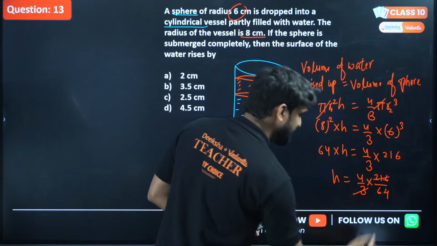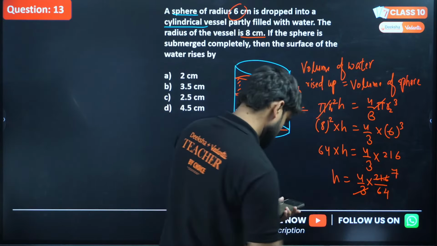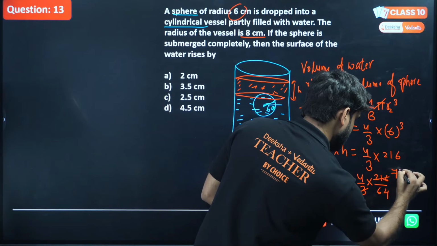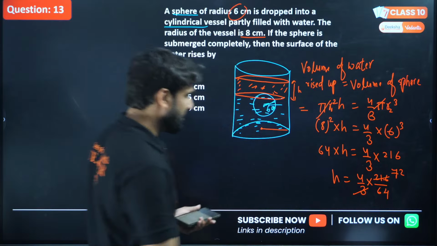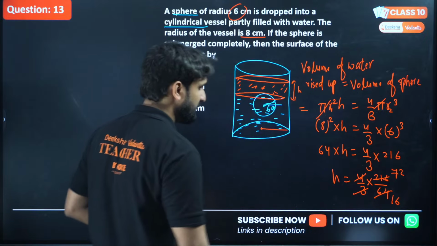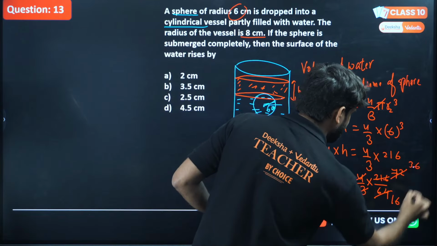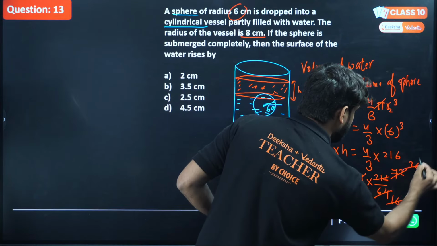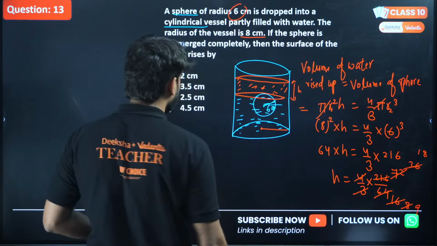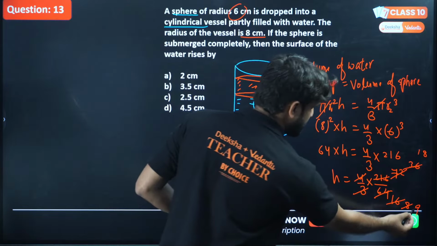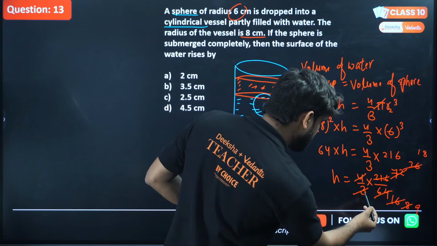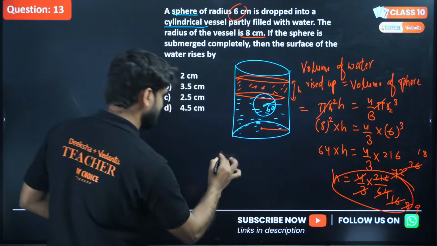This will cancel by this, 72, and this will be 16. So now again we can cancel 36 by 2, and this will be 8. Again we can cancel 18, and this will be 9. So can we divide this? Okay, we are cancelling this. I think there may be some mistake here.